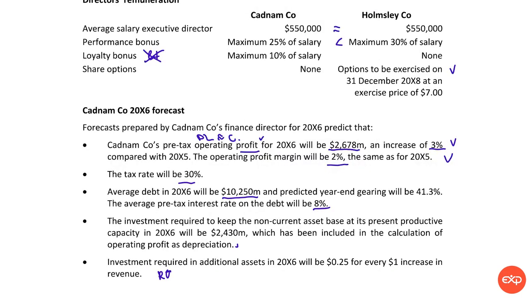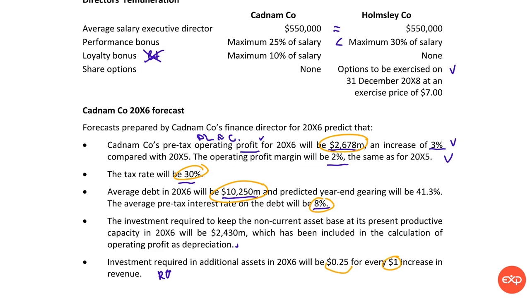We need operating profit, we need tax, and we need finance cost. And also we will need the expense the company is going to make on buying some new assets. And we are told that it's $0.25 for every $1 increase in revenue.